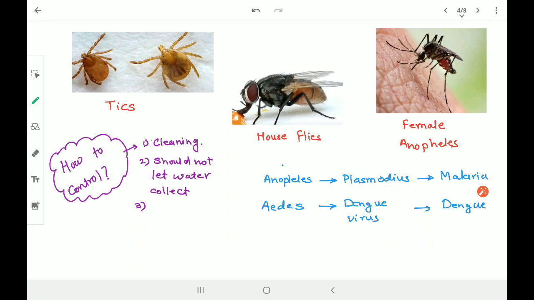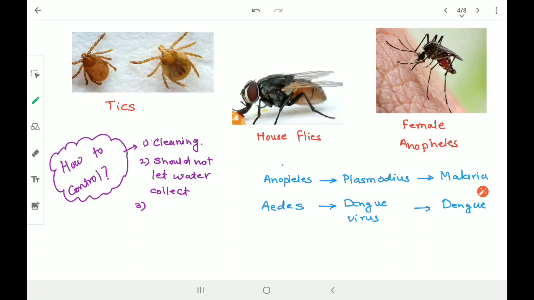But the mosquito does not harm us, or actually the animal mosquito won't harm us. In fact, the bacteria which consider the mosquito as a host, that bacteria reaches our body through these mosquitoes. Okay, so these are the animals, ticks, houseflies, or maybe the female anopheles. These are nothing but bacteria carriers.